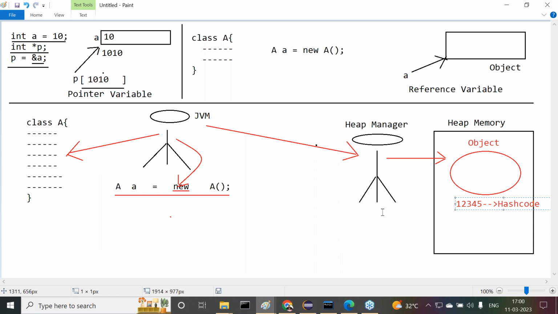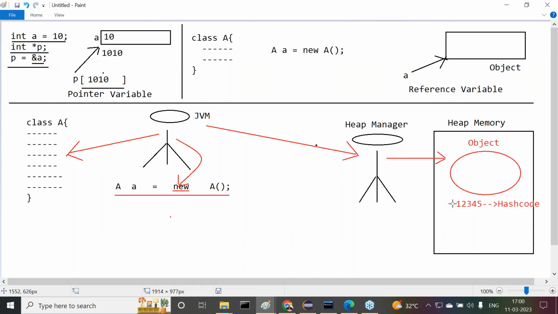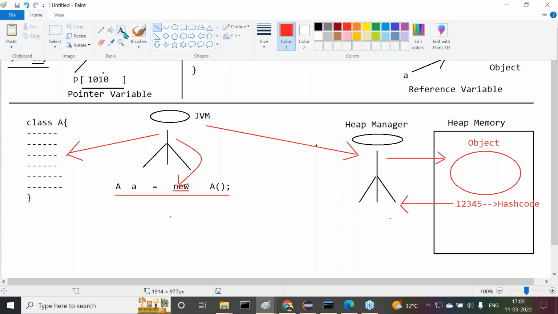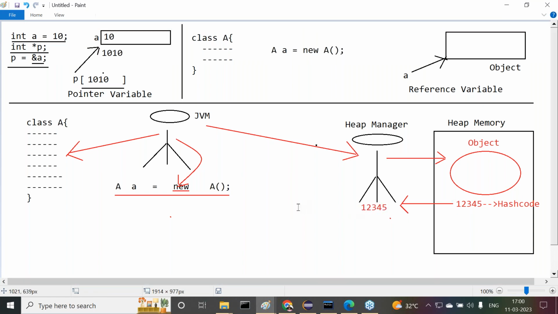Observe carefully. Whenever the hash code value is created by the heap manager, the heap manager will send that hash code value to the JVM. Why? Because the JVM is requesting. The JVM is requesting the object actually. The JVM wants to access that object. So immediately the heap manager will send the hash code value to the JVM.